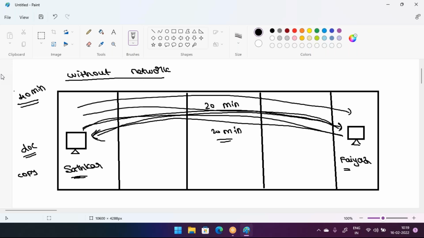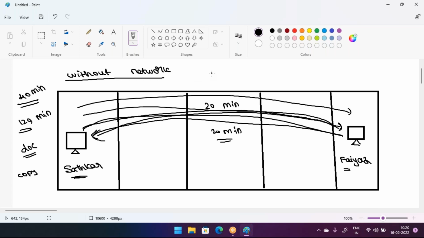So like this, in a day you can do multiple trips from Satkar's cabin to Fayaz's cabin. Maybe he will go 3 times in a day, so around 120 minutes. That means around 2 hours of time is wasted, only to hand out the documents.